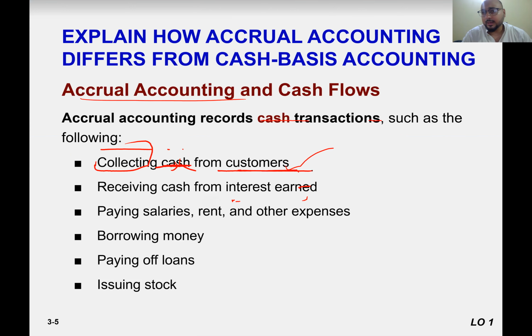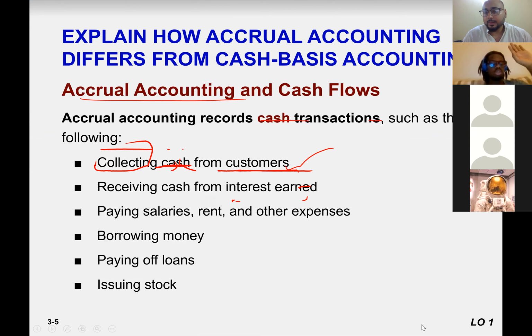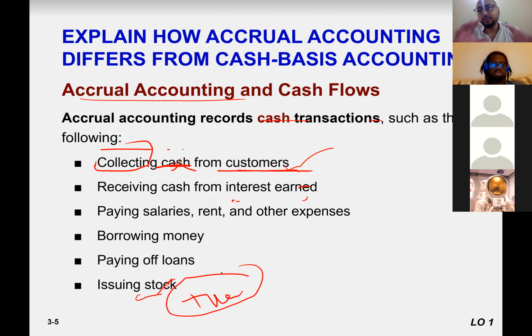When you issue stocks, is cash incoming or outgoing? Can anybody tell? If you issue stock, is it accounts payable? No. If you issue stock, cash is coming in. Is cash coming into the company or going out from the company? Coming into the company. They buy the stock, they buy a piece of paper or electronic page from us, and we receive money. So issuance of stock is a positive cash flow, or cash inflow.